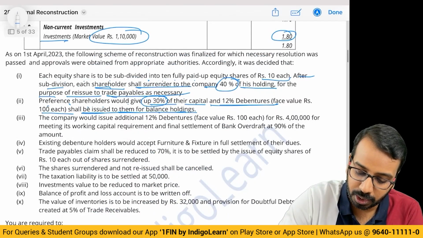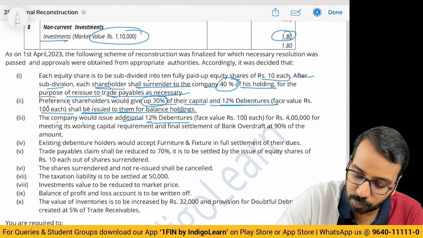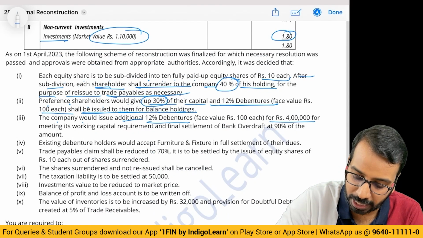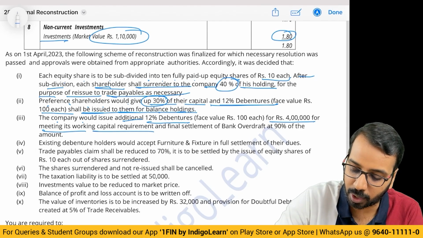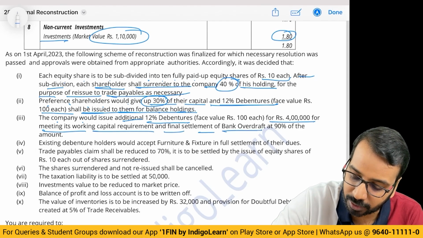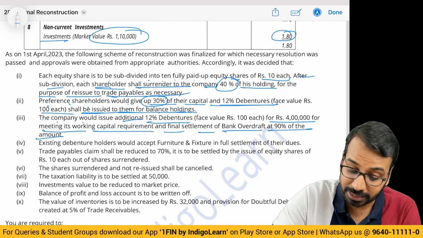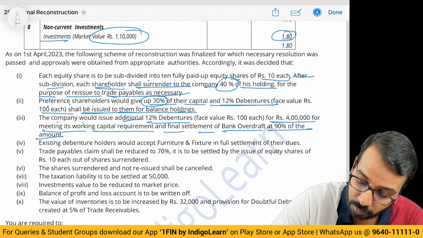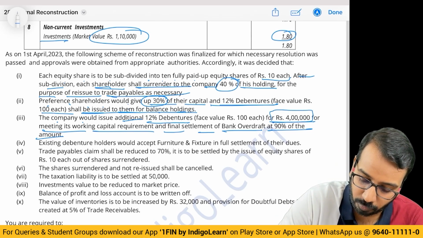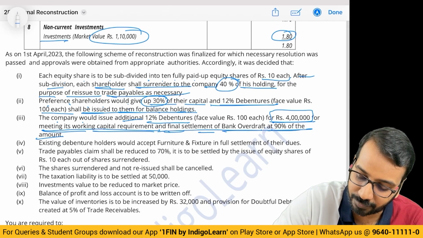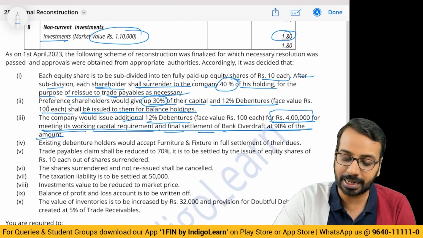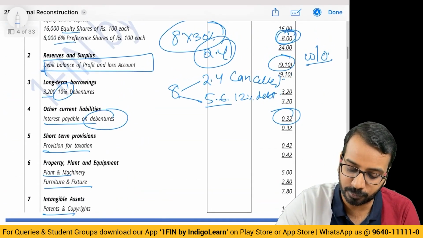Then the company would issue additional 12% debentures for rupees 4 lakhs for the purpose of meeting working capital requirement and final settlement of bank overdraft at 90% of the amount. Now there are two things. One, they're saying we will issue for 4 lakhs for meeting working capital requirement and final settlement of bank overdraft at 90%. What is bank overdraft value?